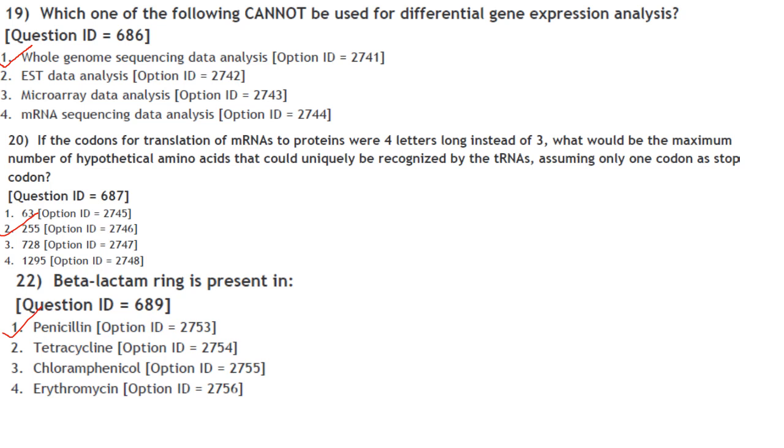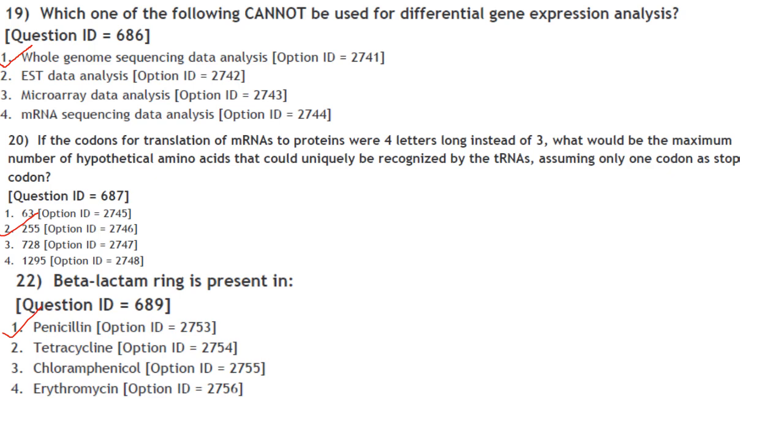So if it was 3, we know that it is 4 cubed, that is 64. Similarly, if it was 4, it will be 4 raised to 4, that is 256. Out of that 256, 1 is the termination codon, so tRNA doesn't carry any amino acid for that. So it is 256 minus 1, that is 255. Answer is option 2.